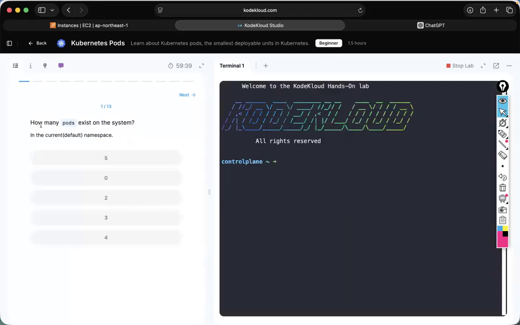You see, what they're asking: how many pods exist on the system? It means how many pods are present. How will you check? kubectl, simple command, get pods. Do we have any pods here? No. So in the current default namespace, what is the answer? 0.